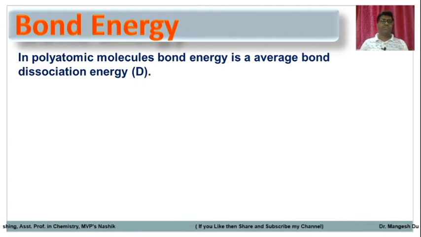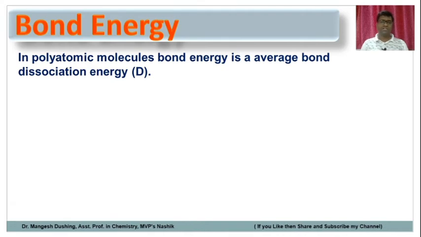In the case of polyatomic molecules like methane, ethane, propane, butane, bond energy is an average bond dissociation energy because they contain multiple sigma bonds. In the case of H2, F2 or Cl2, there is only one single bond or sigma bond. But in polyatomic molecules, there are so many bonds.